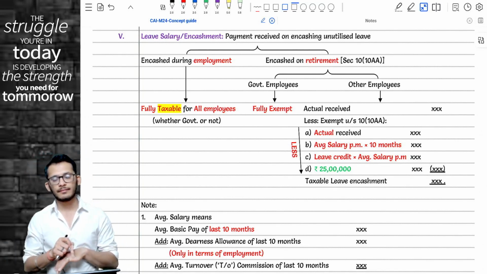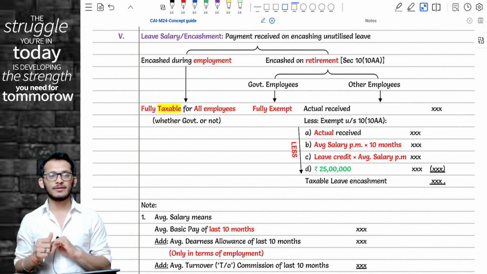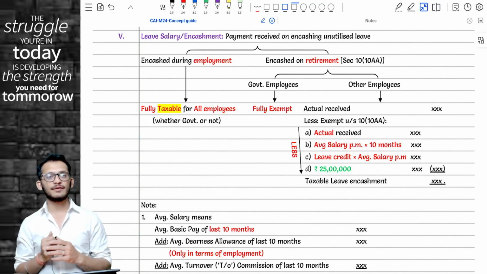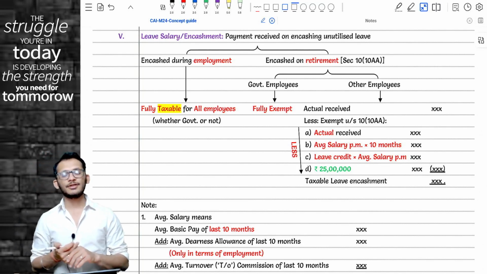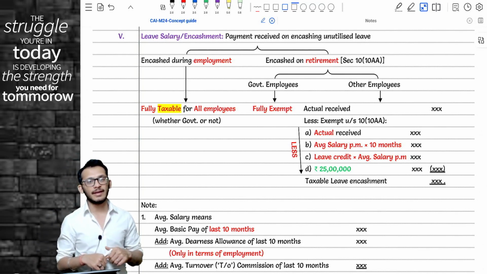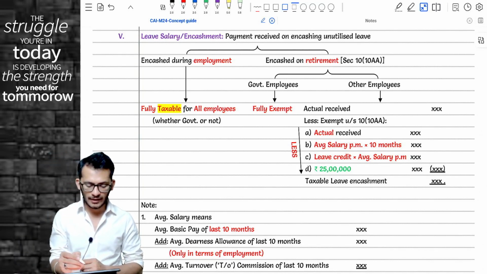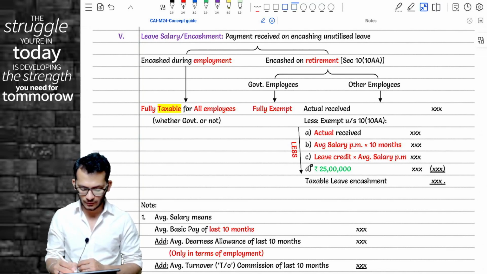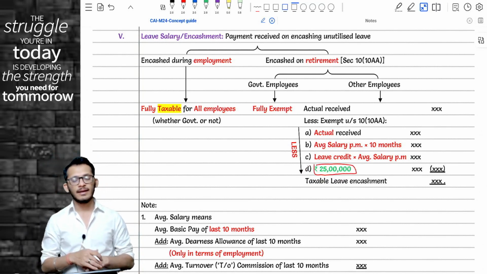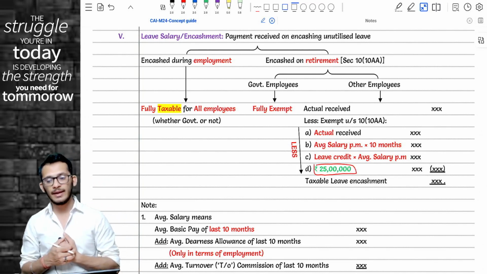3 lakh rupees. In the current year, the income tax department came and said 3 lakh rupees is a very small number and was introduced very long back. In order to ensure that people get their right leave encashment and are able to enjoy the benefits they get out of working hard in this market, the number was proposed to be increased to 25 lakhs. Which means starting this year, if any person avails leave encashment, the least of the following four notified limit will not be 3 lakh rupees but will be 25 lakh rupees.